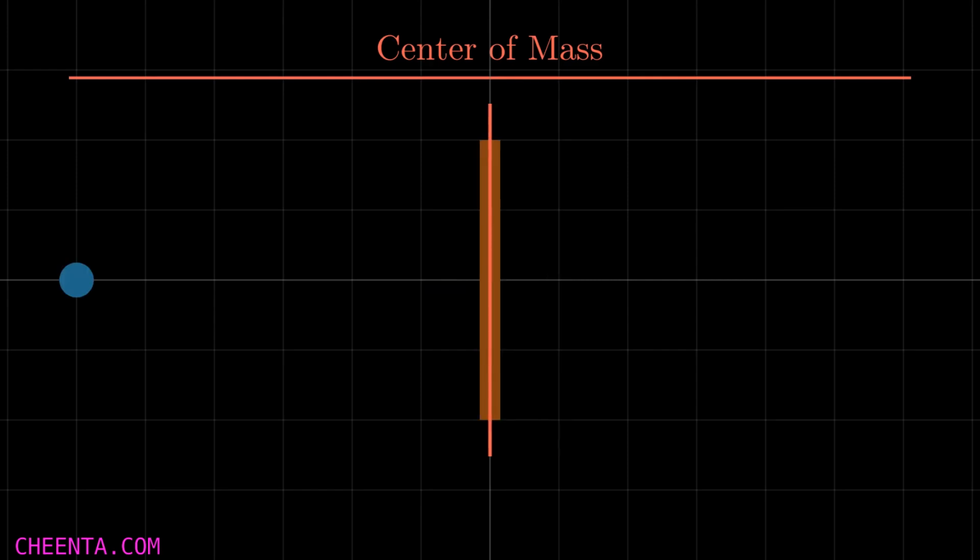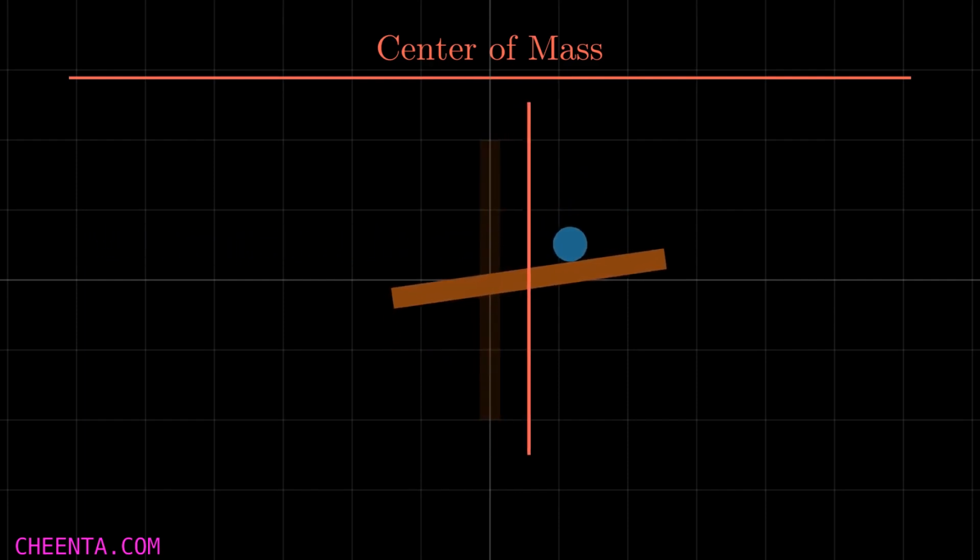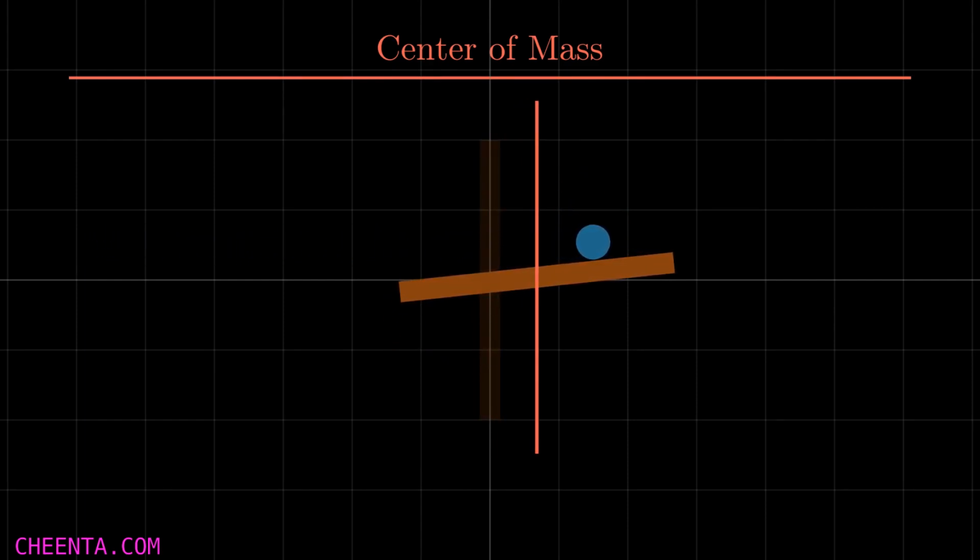Now what will happen if I move the ball off the center of mass and hit the rod again? As you can see, in this case there is some shift and also a rotation, that is, pure rotation about the center of mass. So using this idea of center of mass, I can analyze the object and its rotation.